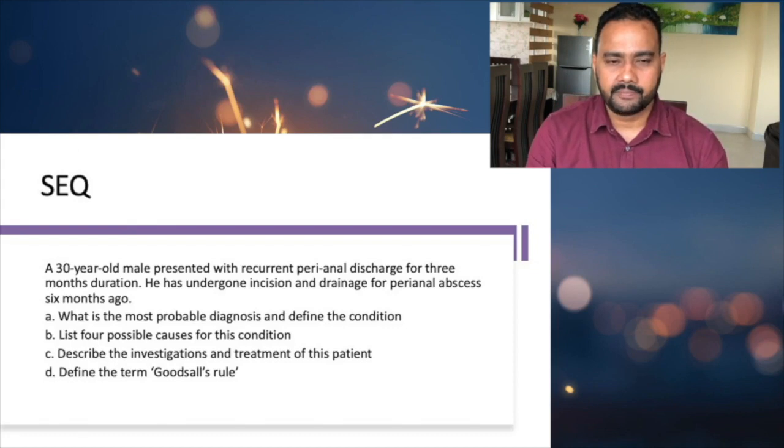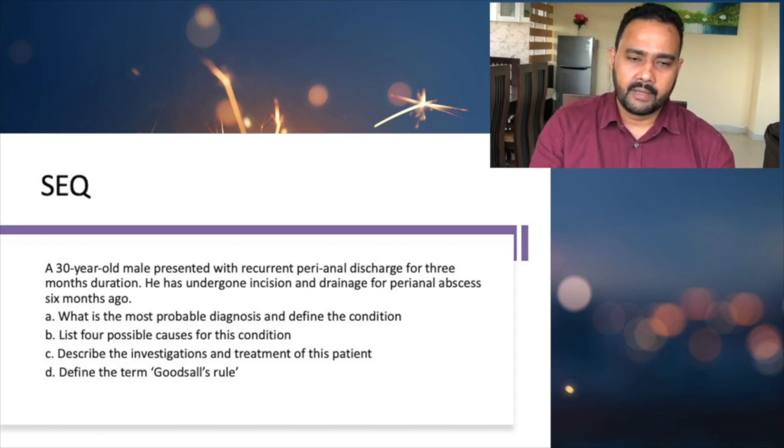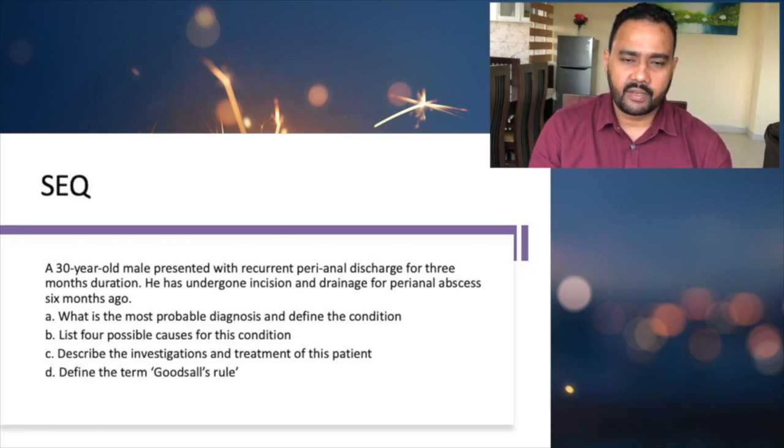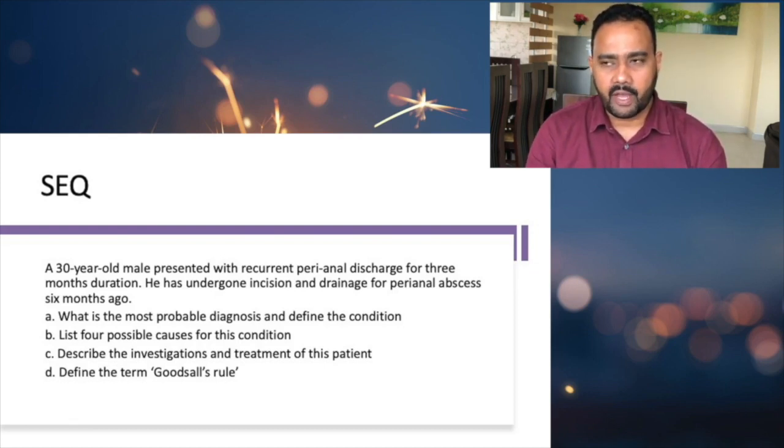This is one of the SCQ questions. A 30-year-old male presented with recurrent perianal discharge for 3 months duration. He has undergone incision and drainage for perianal abscess 6 months ago. So what is the most probable diagnosis and define the condition. So whenever you go, what is the most probable diagnosis? The diagnosis is perianal fistula or fistula in ano. But you need to define the condition. So you have to give a definition.